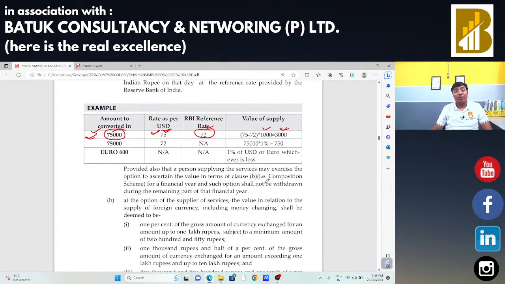Okay. Second situation where the RBI reference rate is not available. In that case, whatever amount you are going to convert into foreign currency, you just need to take 1% of that amount. In that specific case, you are going to convert 75,000 rupees into US dollar. In that case, you need to take the value of supply as 1% of that 75,000 rupees. That means 750 will be the value of supply.